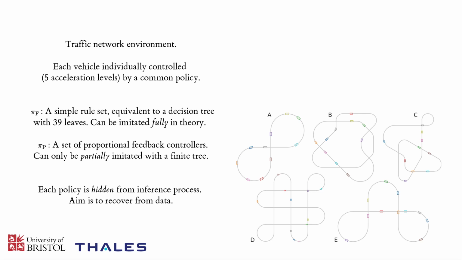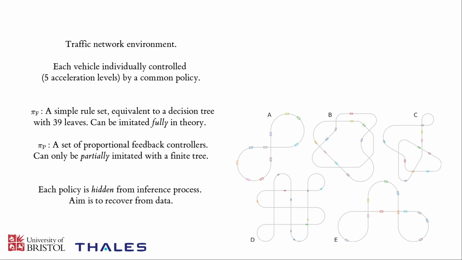The second controller is a little more complicated, and incorporates various different proportional feedback controllers. This involves continuous control functions rather than discrete rules, which means that even in theory, it can only ever be imperfectly or partially imitated with a decision tree of finite size.